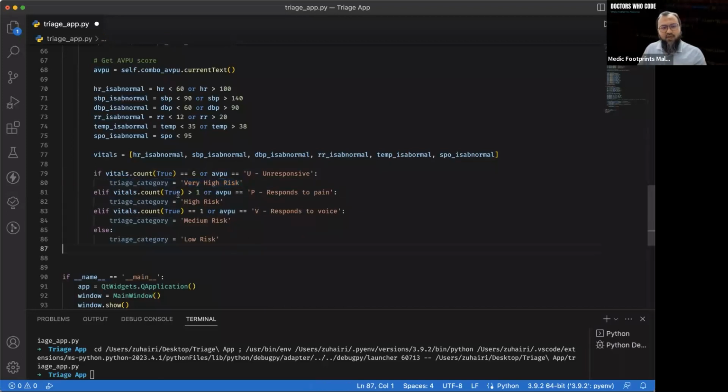If the true count is more than 1, meaning 2 up to 5, it is going to be high risk. If only 1 is abnormal, or the patient responds to voice, then it is going to be medium risk. And lastly, if nothing else is fulfilled, just consider it low risk. I think it's quite logical.